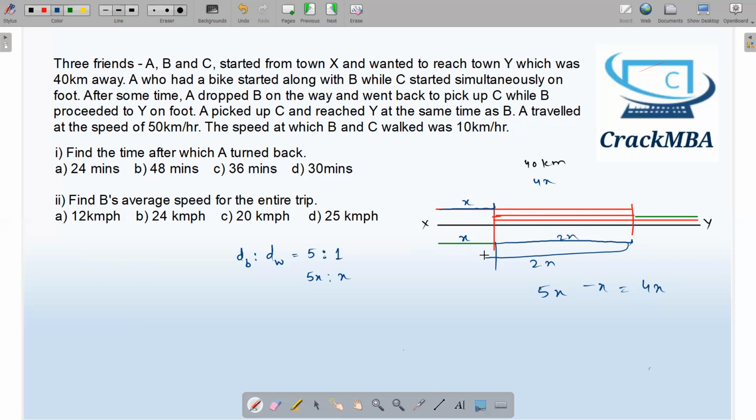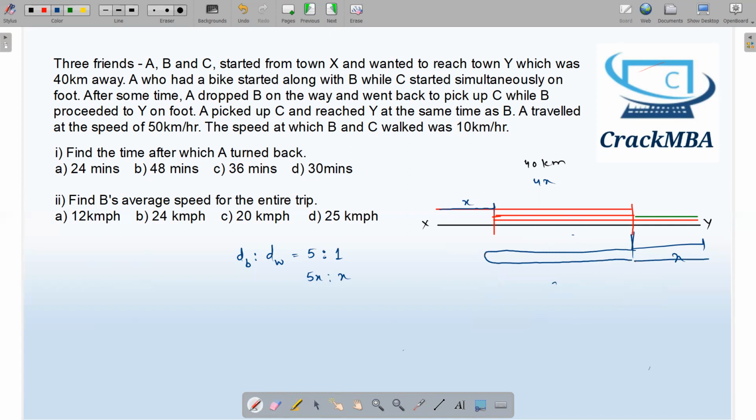So this is the most critical part of this question, that you have to divide this into two parts. The same thing is happening at the other end also: when this person travels x kilometer, the person on bike will travel 2x kilometer backward, 2x kilometer forward, and then this x kilometer, so in total 5x kilometer. So this is the overall picture of this question.